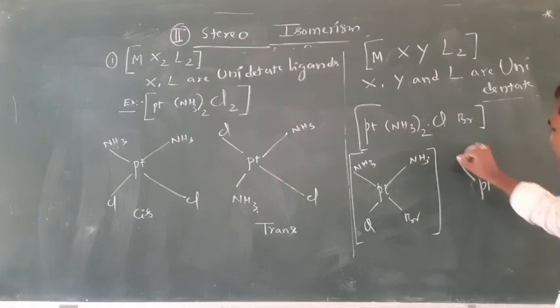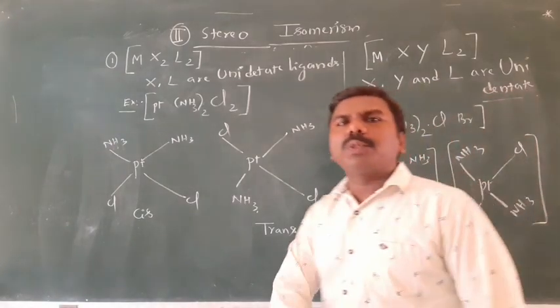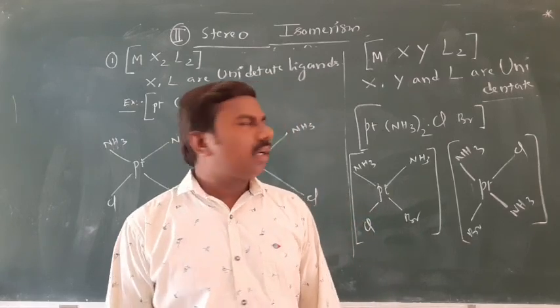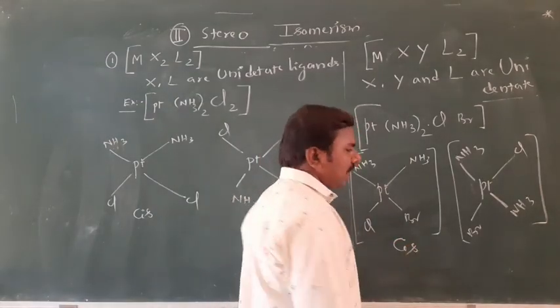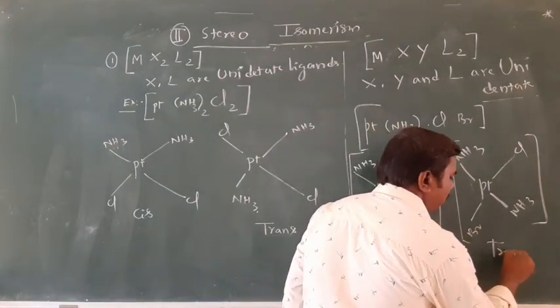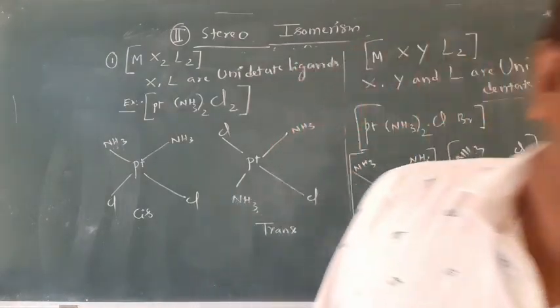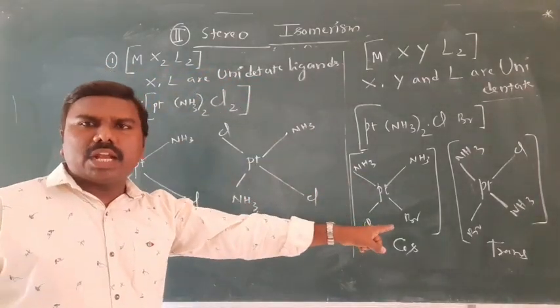Next, platinum, NH3, NH3, Cl, Br. Identical groups on opposite side, 2 amines on opposite side. This is called geometrical isomerism. This is cis and it is trans. Easy to identify. Right now, next. These are all square planar complexes we can observe.